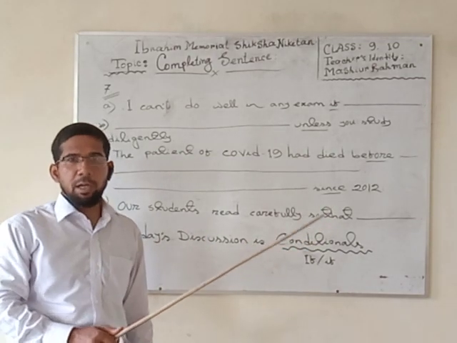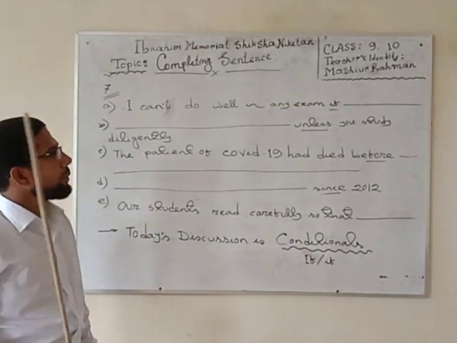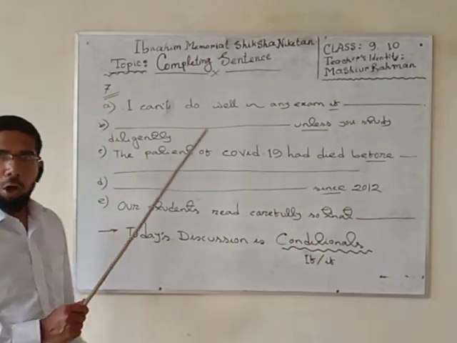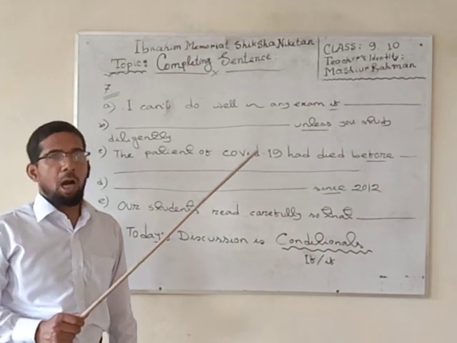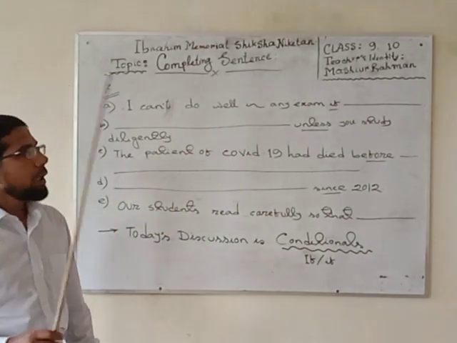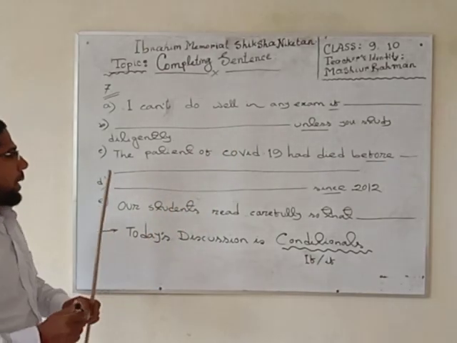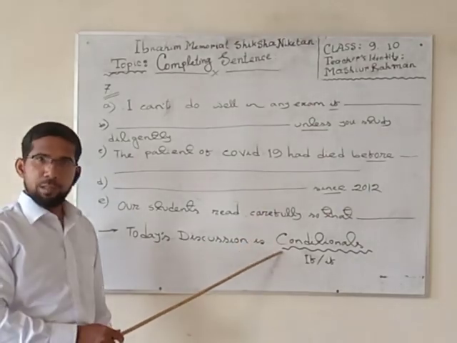What do you see? What have you understood from my class? You have understood from my class that in any kind of question, there will be given 5 incomplete sentences. These 5 incomplete sentences will be filled up after knowing and gathering some particular or fixed rules. So, I would like to discuss with you today the rules of conditionals.